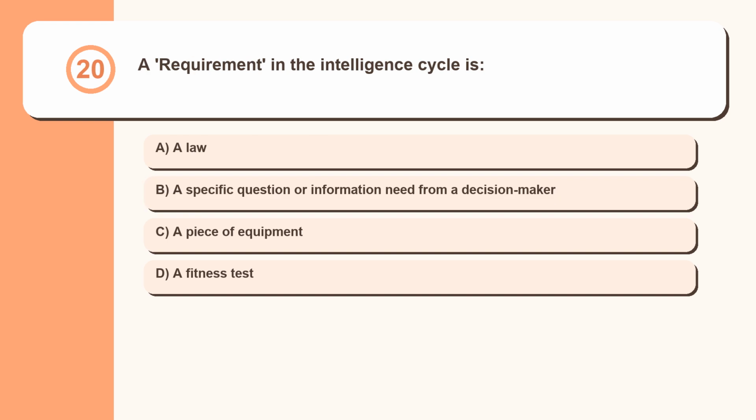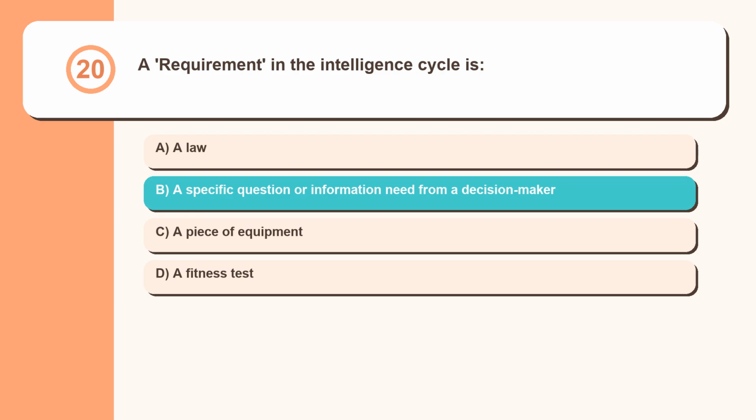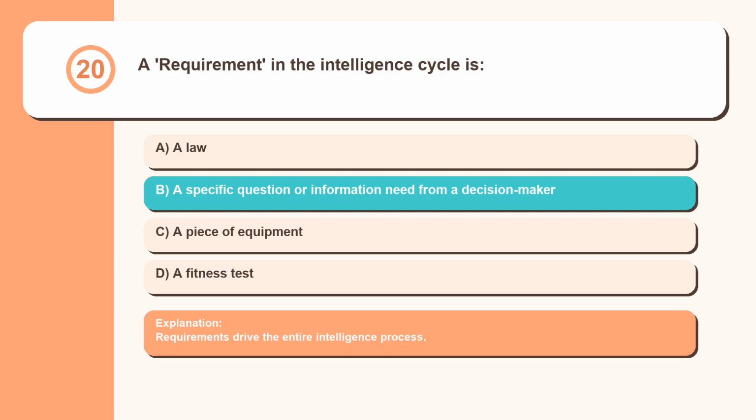Question 20. A requirement in the intelligence cycle is a law, a specific question or information need from a decision maker, a piece of equipment, a fitness test. Requirements drive the entire intelligence process.